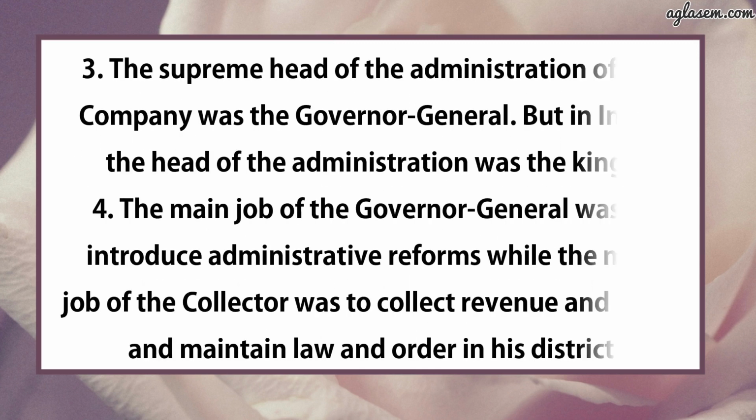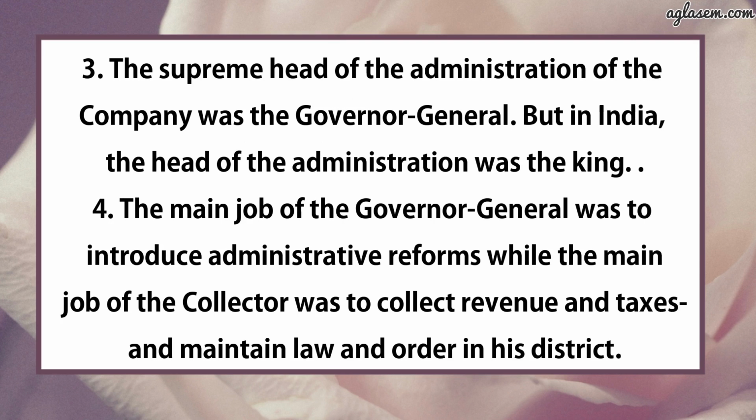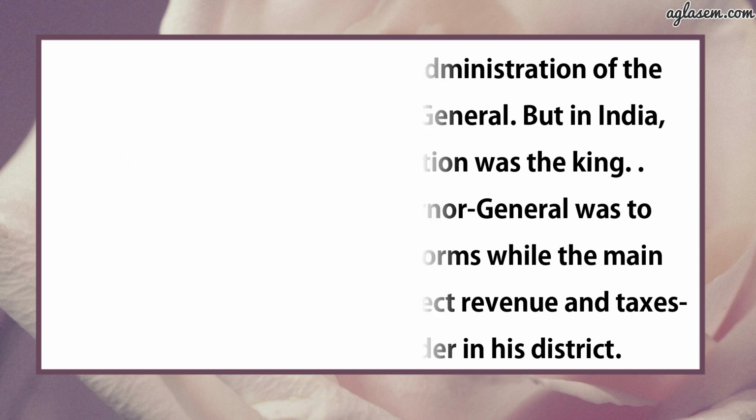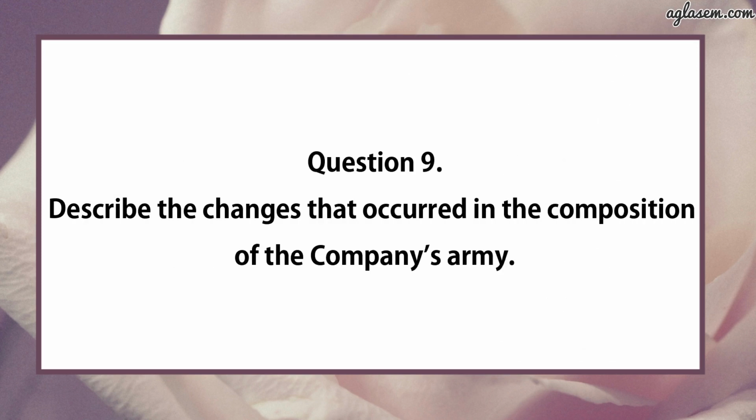Third, the supreme head of the administration of the company was the Governor General. But in India, the head of the administration was the king. Fourth, the main job of the Governor General was to introduce administrative reforms while the main job of the collector was to collect revenue and taxes and maintain law and order in his district. Further, moving to question number 9, which says, describe the changes that occurred in the composition of the company's army.